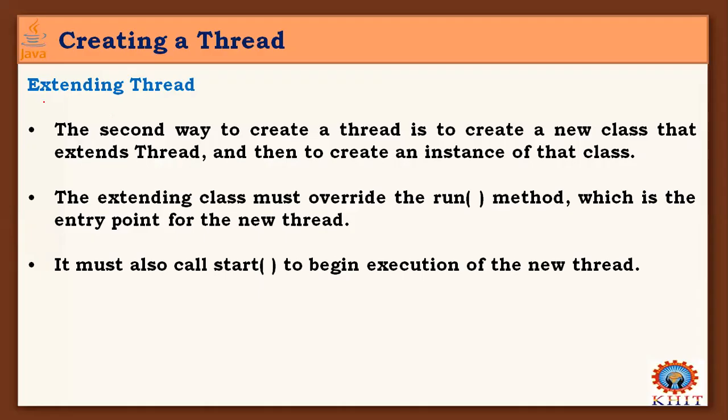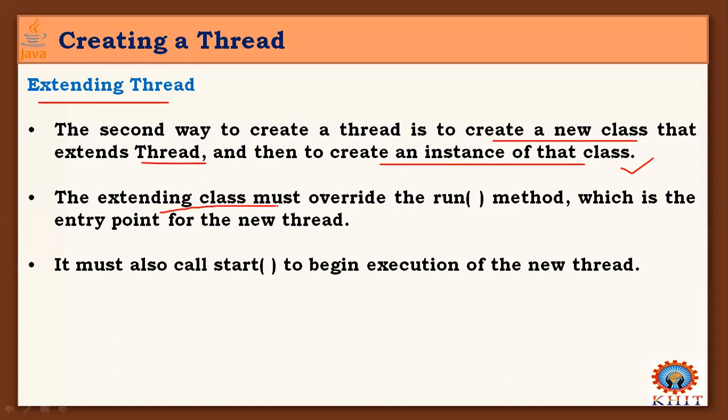Next, the second way of creating a new thread in your program is by extending the Thread class. Here you create a new class that extends Thread and then create an instance of that class. That is the process for creating a thread object by extending the Thread class.